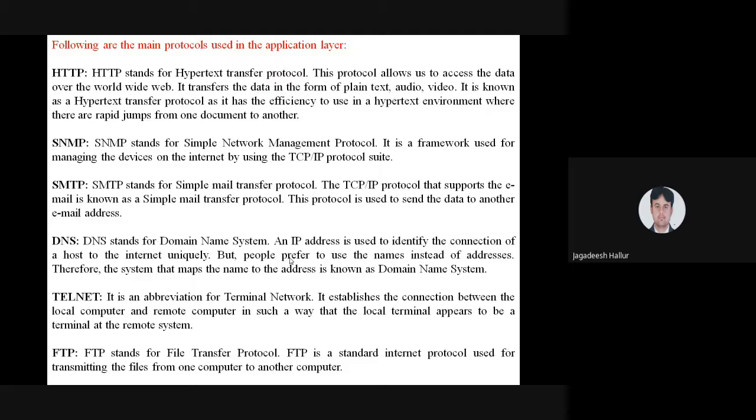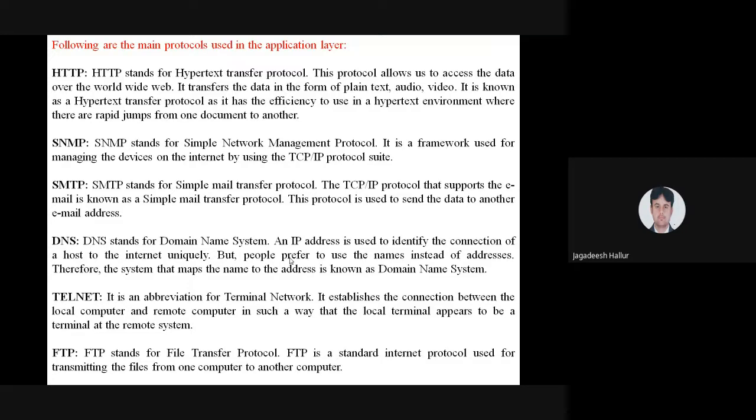Telnet, that is a terminal network. This network is mainly operated from the local computer to remote computers. Means what? You are chatting on Facebook sitting in Pandharpur, and one more person is sitting in Solapur. You are chatting, the live chat is going on. So Telnet operates on the terminal network, local to the remote computers. In this way, the local terminal appears to be terminated at the remote system.